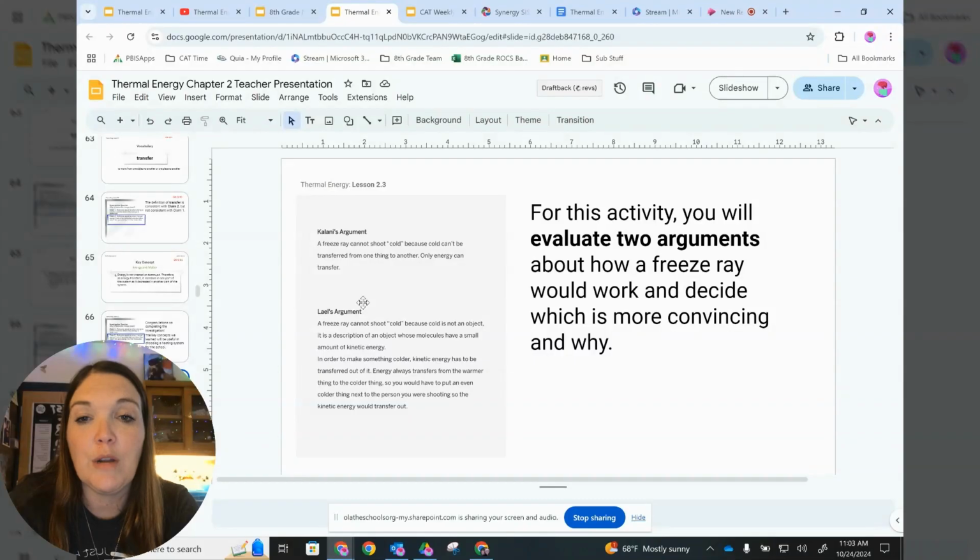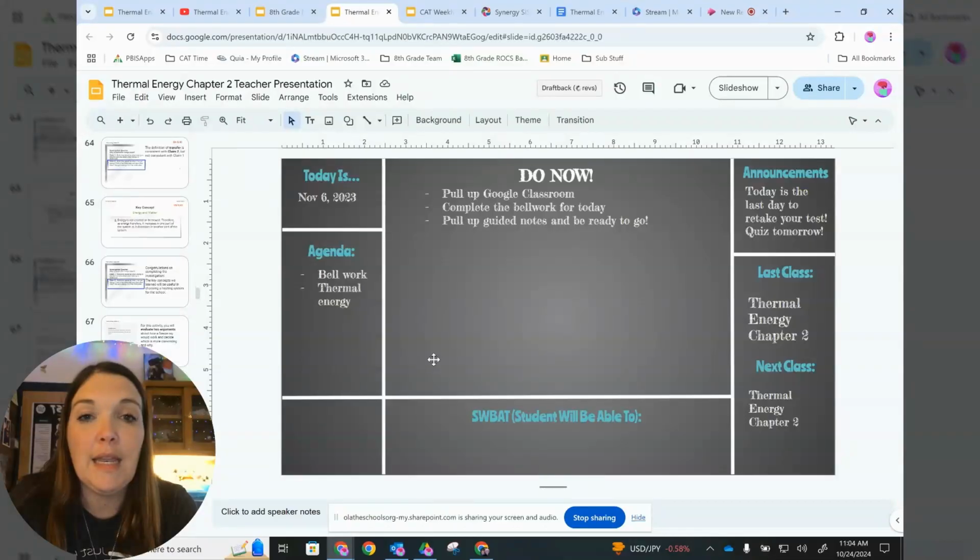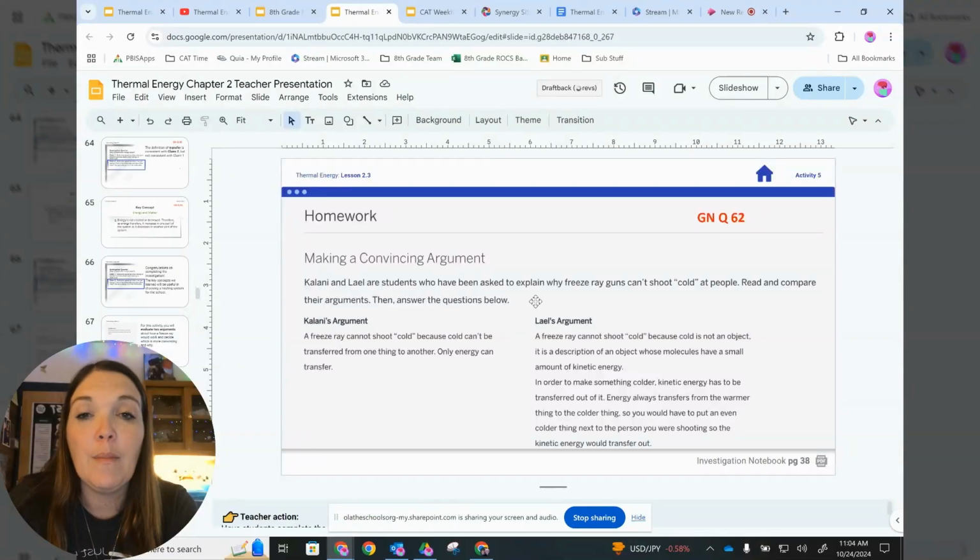And Lael's argument is a freeze ray cannot shoot cold because cold is not an object. It is a description of an object whose molecules have a small amount of kinetic energy. In order to make something colder, kinetic energy has to be transferred out of it. Energy always transfers from the warmer thing to the colder thing. So you would have to put an even colder thing next to the person you were shooting so the kinetic energy would transfer out. Okay, so to end this video, you need to go ahead and answer the questions below in this activity, this homework.